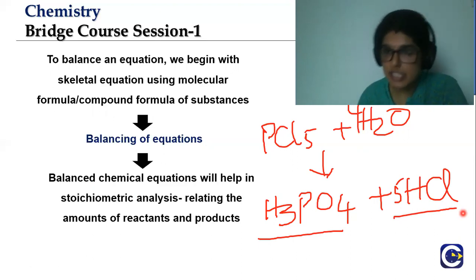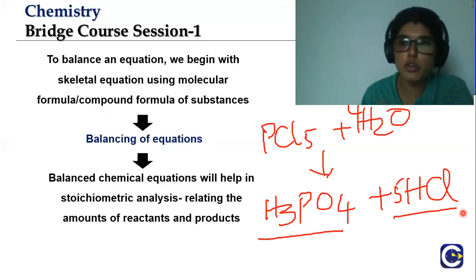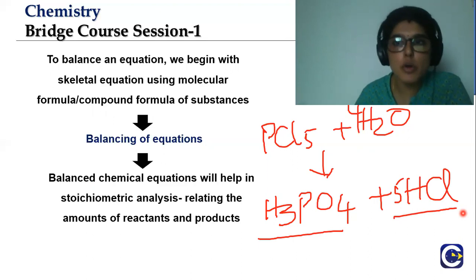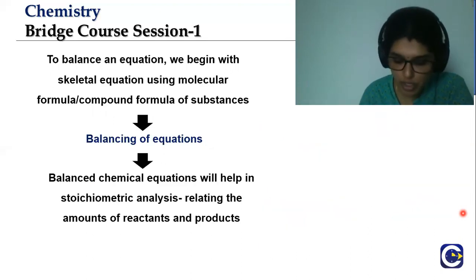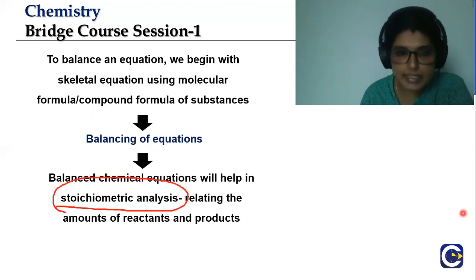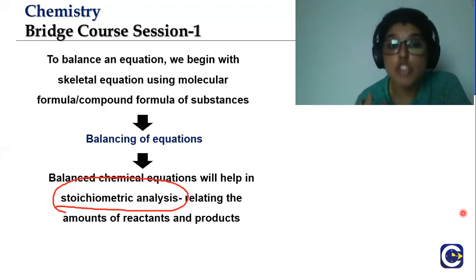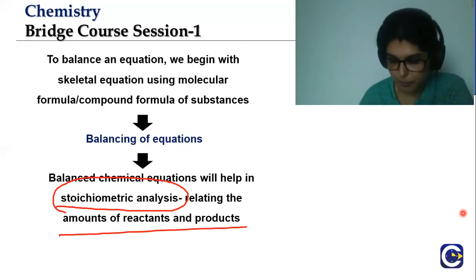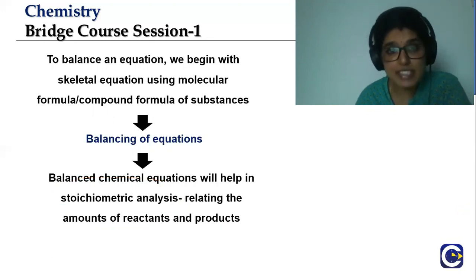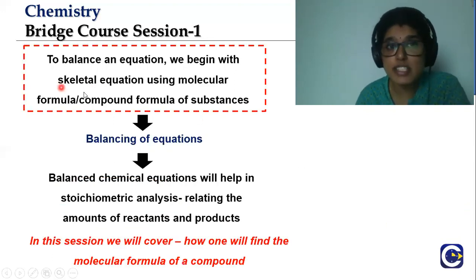When I say something is balanced, I am talking about the amount of reactants which has to be used to form a certain amount of products. That is why we do balancing. We do something called stoichiometric analysis, which relates to the amount of reactants and products measured. Now, when we are balancing, when we are writing it, we write a skeletal equation which contains molecular formulas.